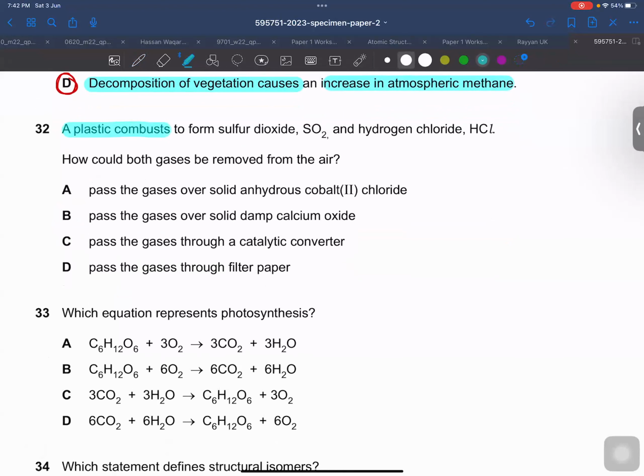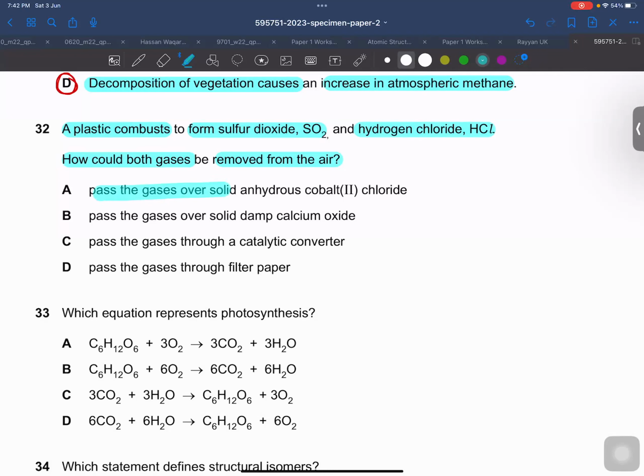Then a plastic combusts to form sulfur dioxide and hydrogen chloride. How could both gases be removed from the air? If you want to remove sulfur dioxide, you need to do desulfurization, or you need to take any basic oxide to remove that. If you want to remove HCl, you need to use any basic substance, right? So what is the right answer for this MCQ?